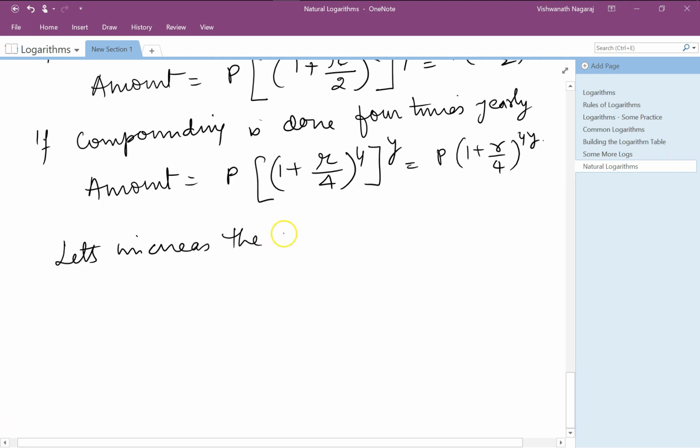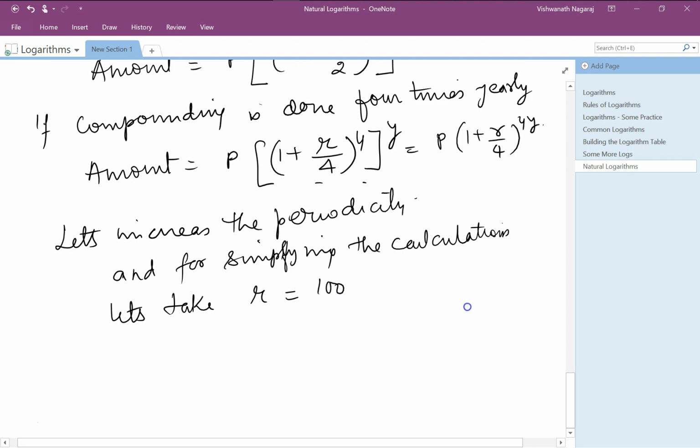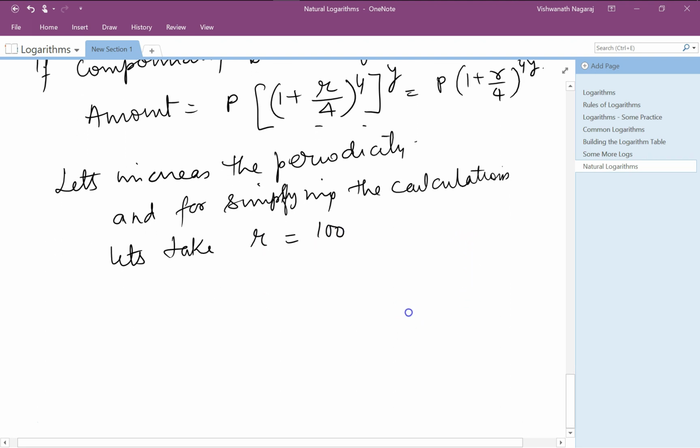let's increase the periodicity, and for simplifying the calculations, let's take rate of interest equal to 100%. Yes, that means 100 by 100, 100% is 1.